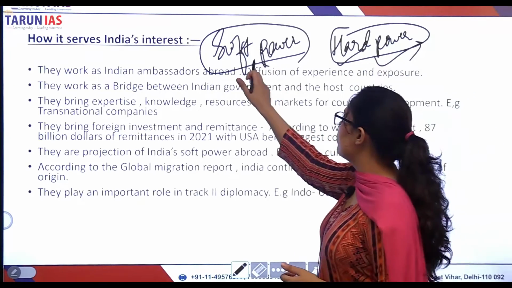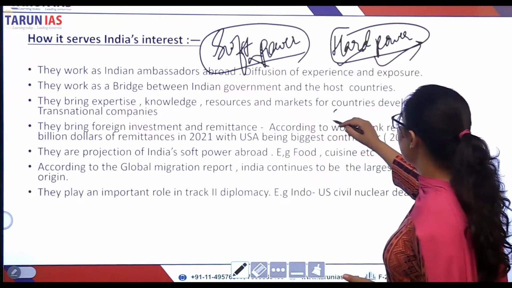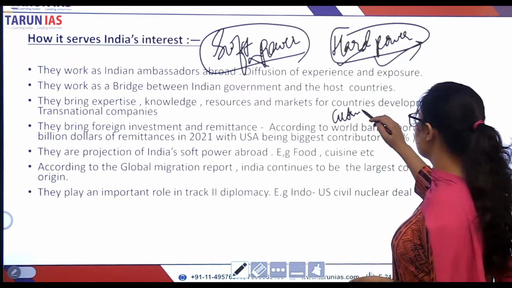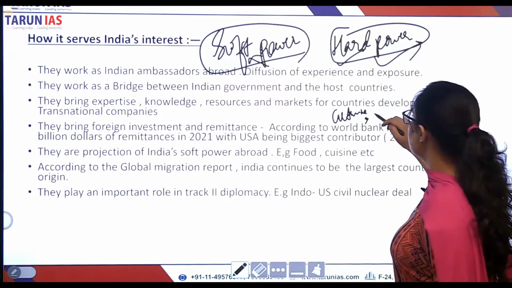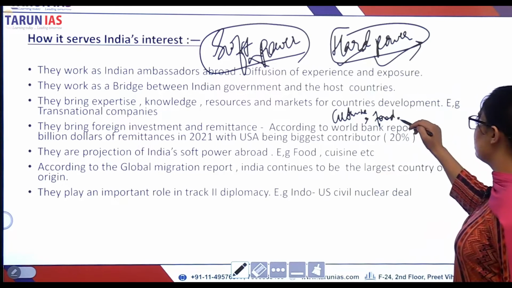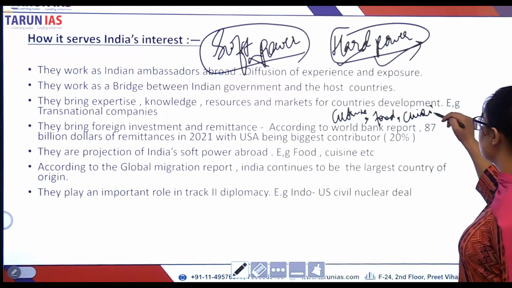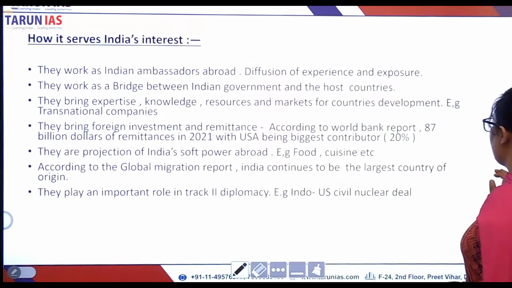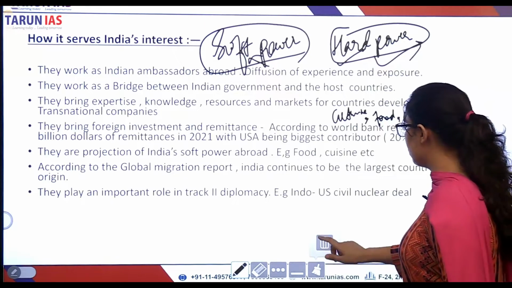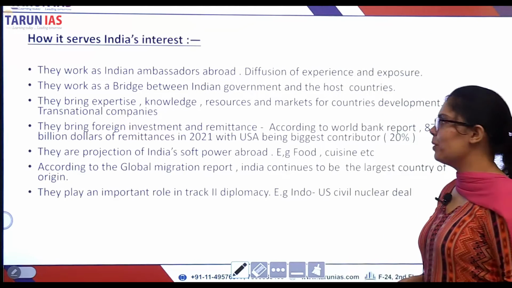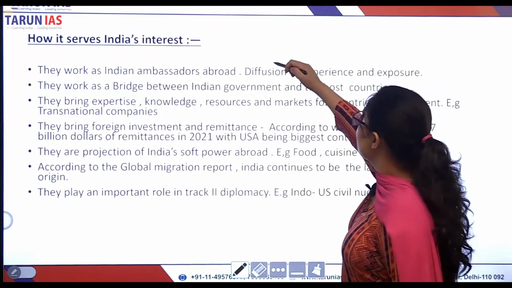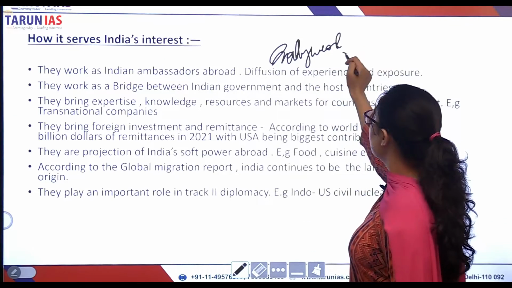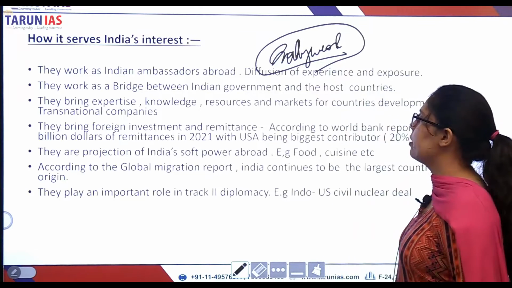But the soft power of a country is displayed in terms of culture, the diffusion of culture. It is displayed in food, cuisine, right? For example, Bollywood. Bollywood is quite famous in Afghanistan and also in other parts of the world. The Bollywood movie is quite popular in different parts of the world.